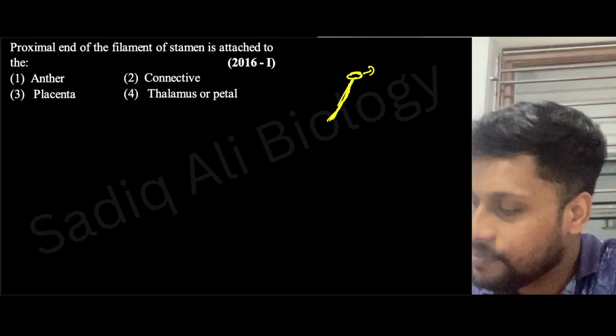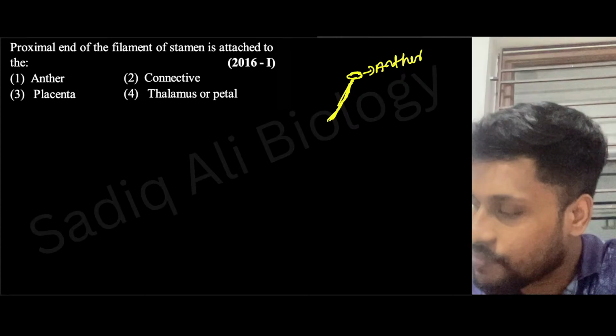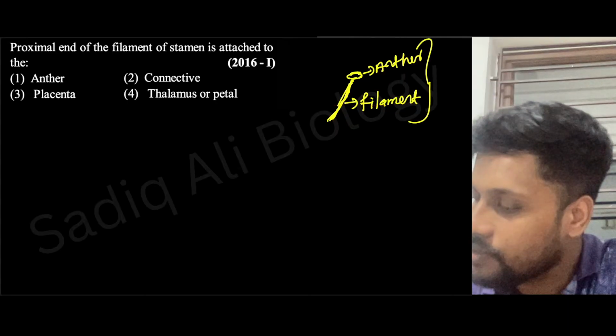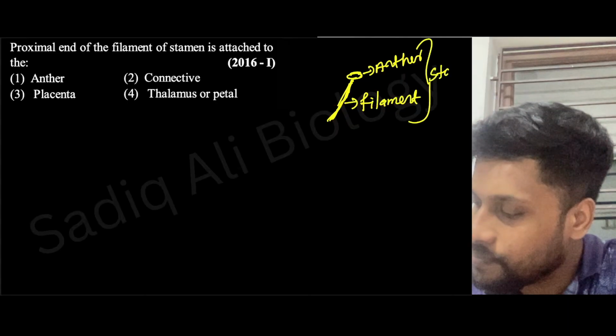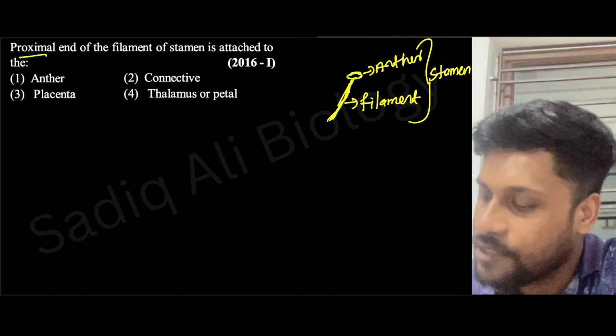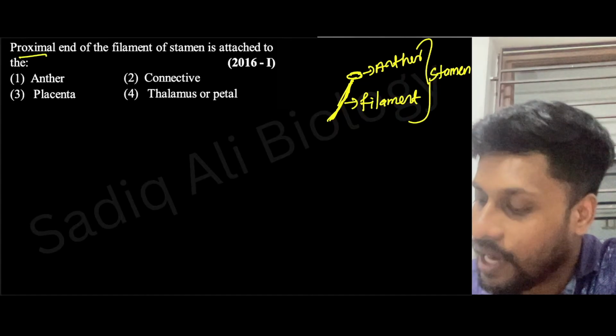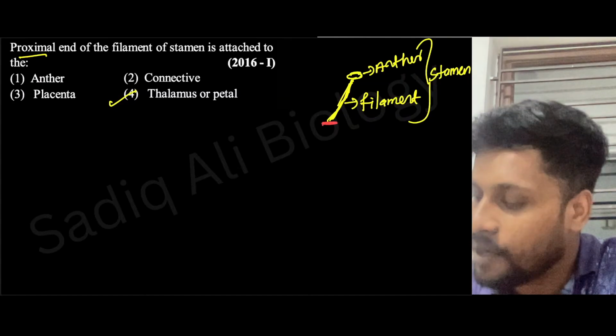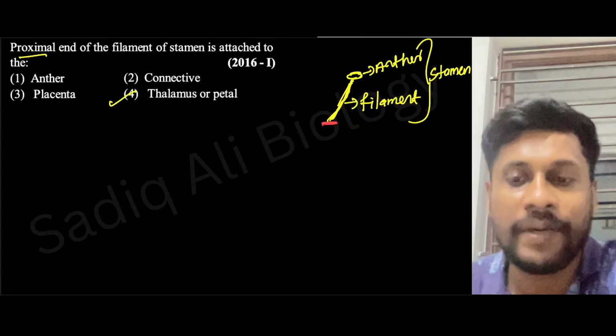This is anther, this is filament. All together called what? Stamen. Now you see the proximal end will be connected to thalamus or petal. Proximal end means this part. This part will be connected with the thalamus or petal.